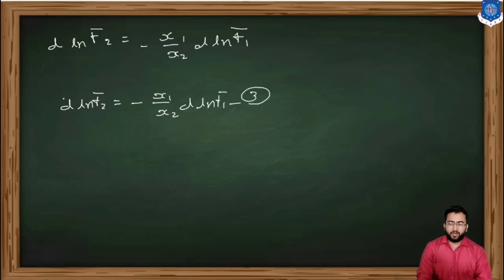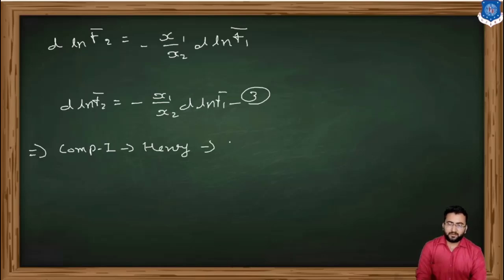If component 1 obeys Henry's law, then Henry's law for this component 1 can be given by y1P is equal to x1 h1.